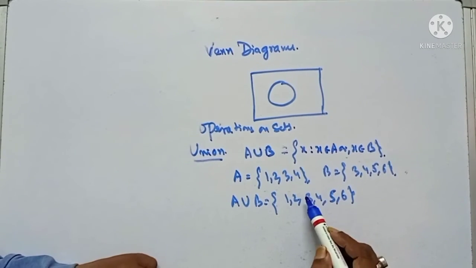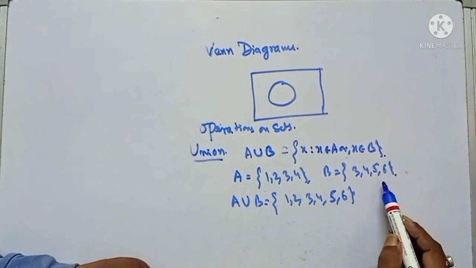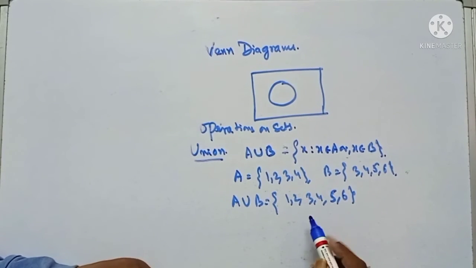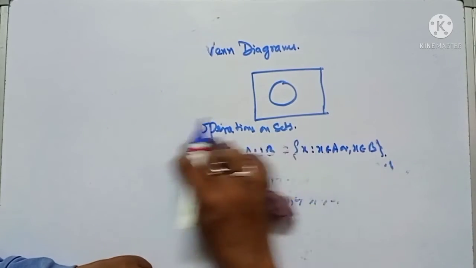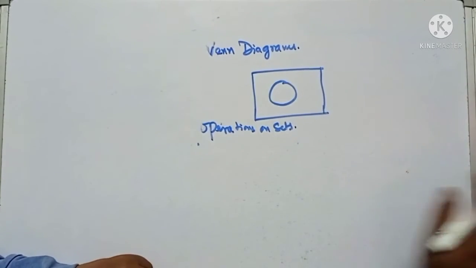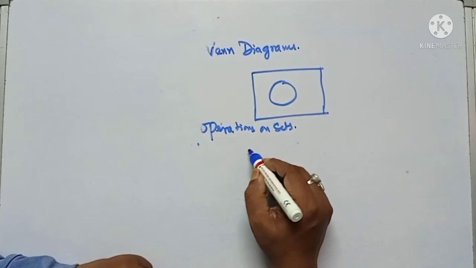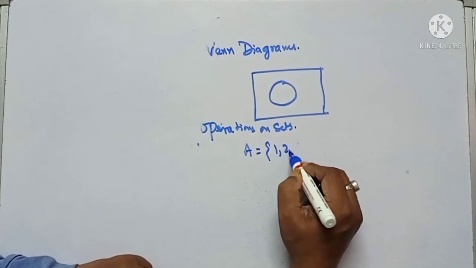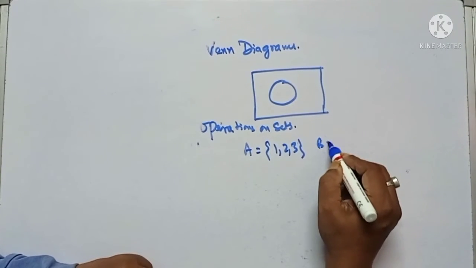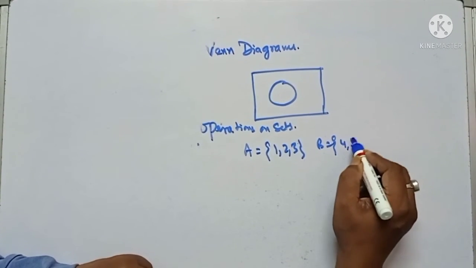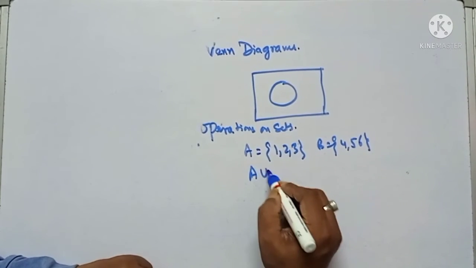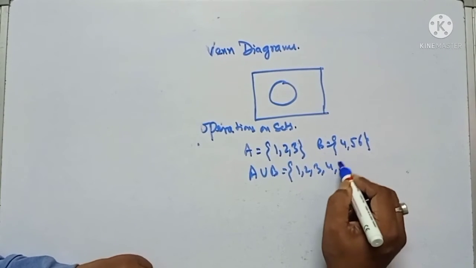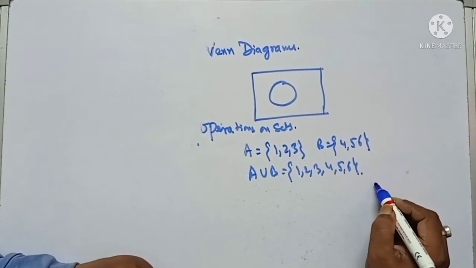So in union, all the elements of set A and all the elements of set B are included in A union B. Again, I am going to give another example of union. A is equal to 1, 2, 3 and B is equal to 4, 5, 6. So your A union B will be 1, 2, 3, 4, 5, 6.